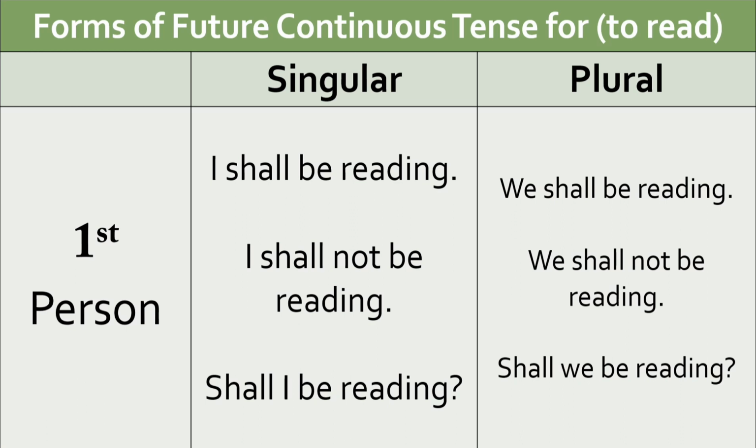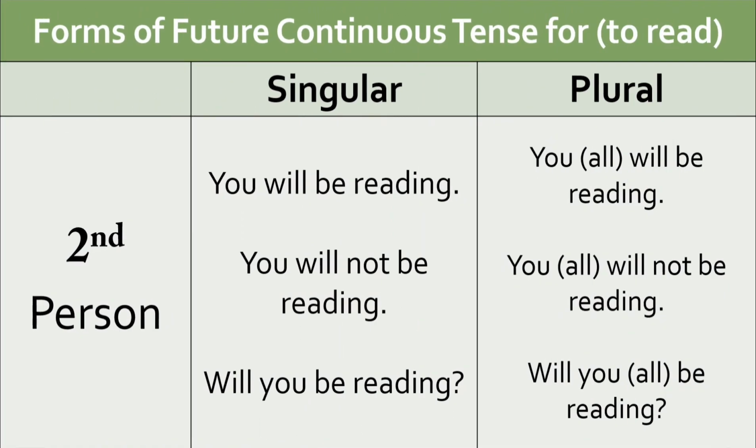The interrogative forms are shall I be reading and shall we be reading. For making an interrogative sentence, shall or will is to be used before the subject. So, here shall is used before I and we. With second person, that is you, will be is used in both singular and plural forms. So, the forms are you will be reading, you will not be reading, will you be reading.